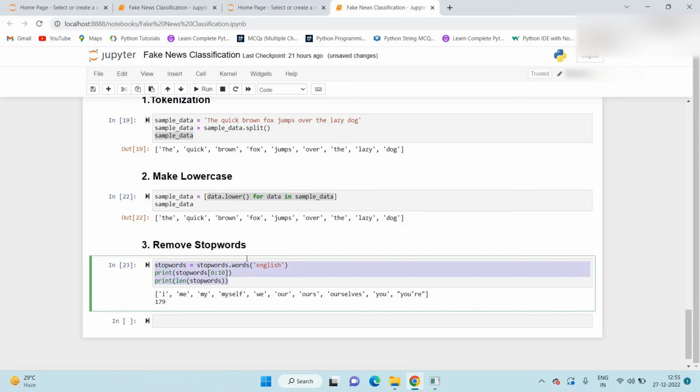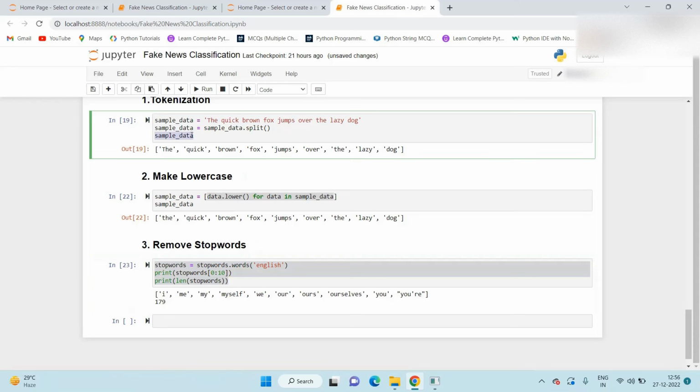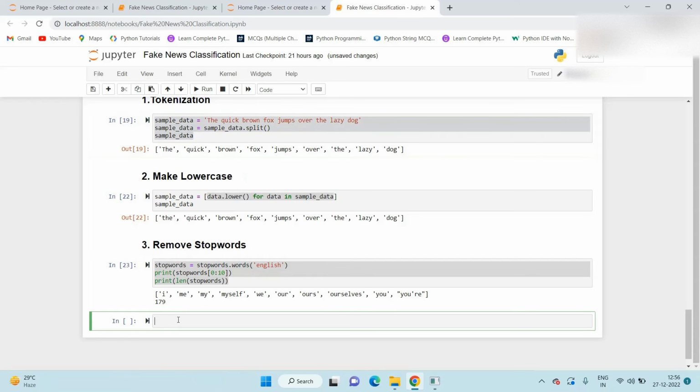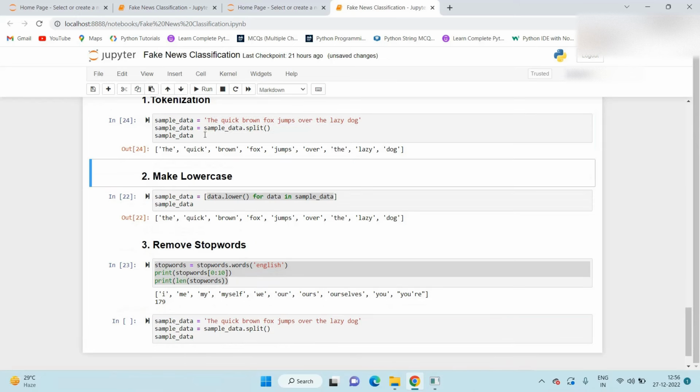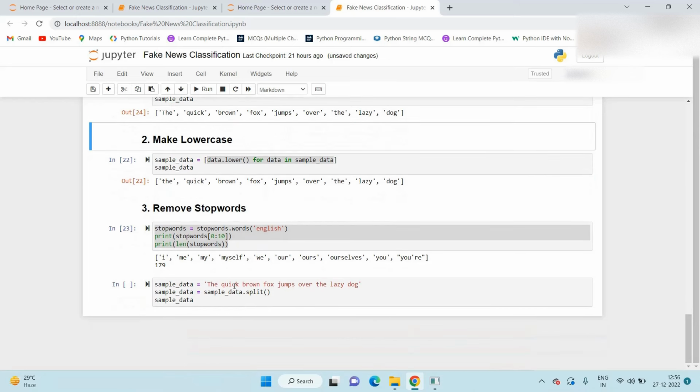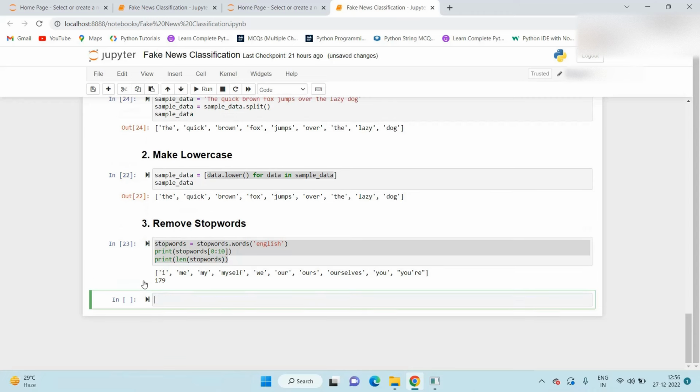Again we take the same data set. Here also we use some list comprehension.